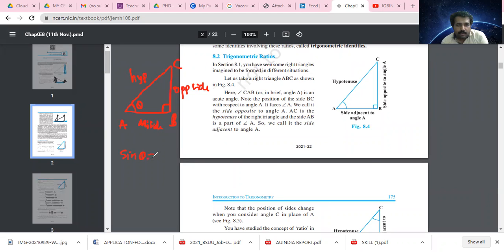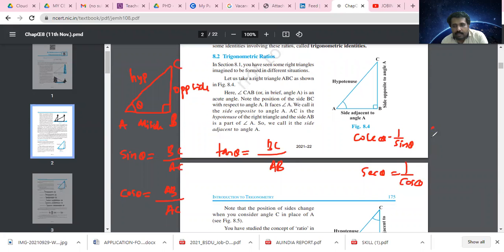Sine theta is equal to opposite side by hypotenuse, that means BC divided by AC. Then cos theta is equal to adjacent side by hypotenuse, that means AB divided by AC. Then tan theta is equal to opposite side by adjacent side, that means BC divided by AB. Then cosec theta is 1 by sine theta, sec theta is 1 by cos theta, and cot theta is equal to 1 by tan theta. This is called the trigonometric ratios.